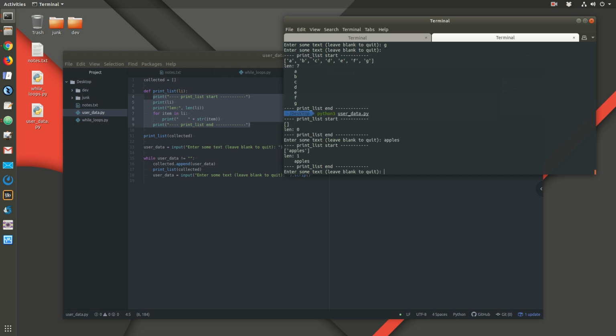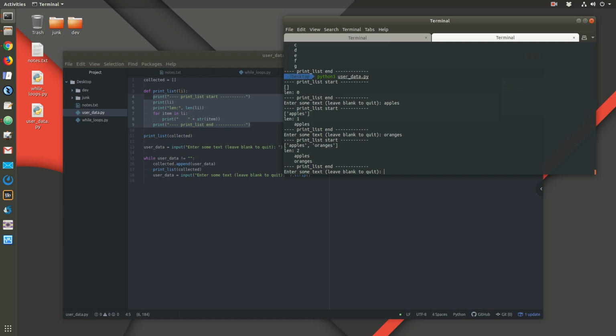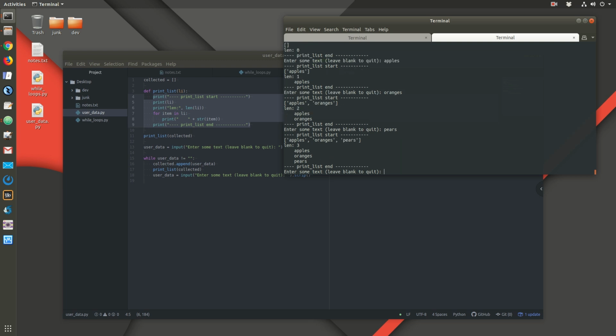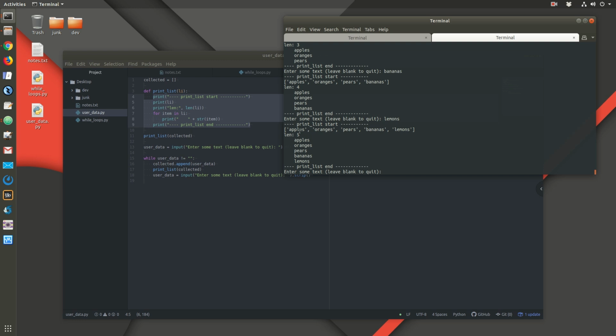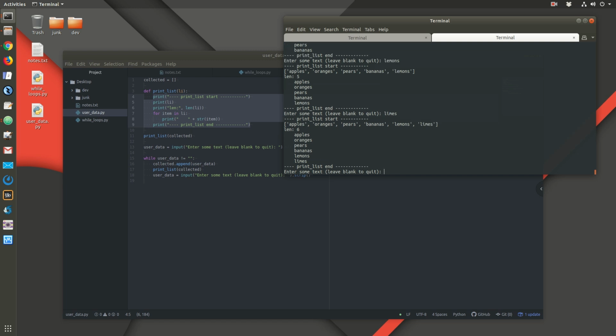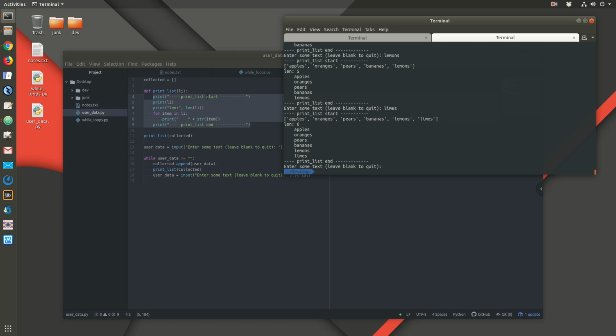Apples. So then it printed it out. Oranges. Now it printed out the entire collected list. Okay, so each time I add an item, it prints out the entire collected list. Length 5. See, it was length 4, length 5. Okay, so that's how you collect user input.